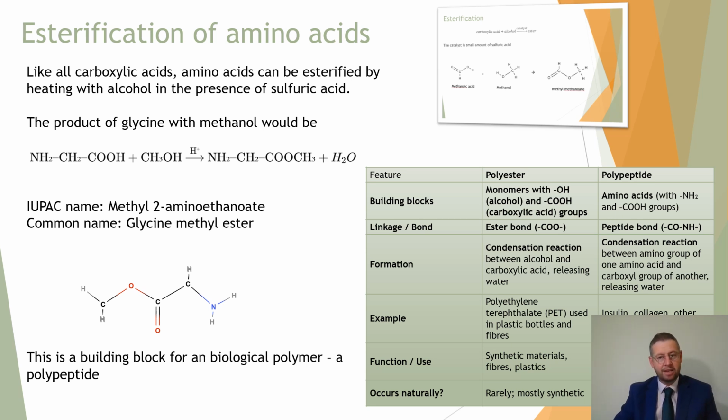Now, this will happen with any carboxylic acid, of which amino acids are an example, a specific, unique example, but it can happen with those as well. So here we would have to do the usual thing. We would have to heat the alcohol in the presence of sulfuric acid so that we have lots of H+ ions floating around, and we get this. You can see it's an ester on the left. It is like methane on the left, and on the right it is just like glycine. And so it's formed around the oxygen there. And so we would call this methyl 2-aminoethanoate, which does have a common name.